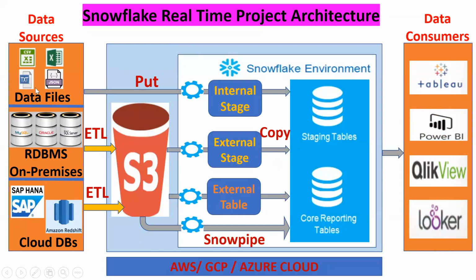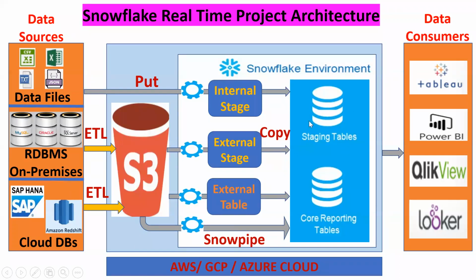The data has been separated across data files, on-premise database, and cloud database. I want to bring all this data into one place. Now what happens? If you have a local machine, we can go for the PUT command. If we have an S3 bucket or an external replication tool, then we should go for either the COPY command or an external table on Snowflake. Suppose these 500 tables have been moved to Snowflake.